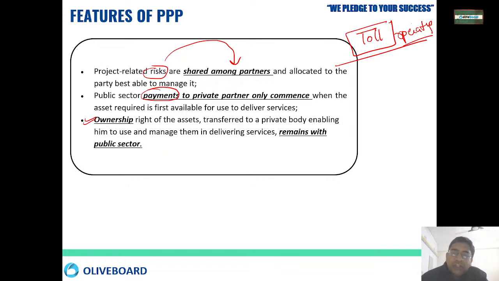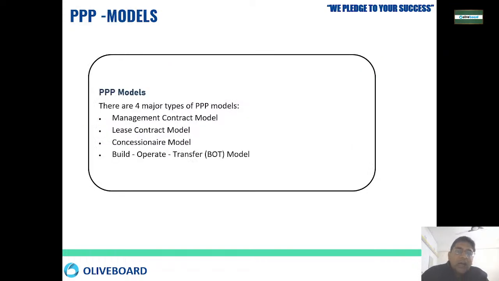In the starting, maybe the ownership was with the private entity. Later on, once the private entity's contract period is over, it will be transferred to the public sector, all to the government sector, okay. So there are 4 types of PPP model, 4 types. The first is the management control model, okay. Here only management control is given. Second is the lease contract model: you make it, you lease it. Third is the concessionary model. And fourth one is you build it, you operate it, and then you transfer it.